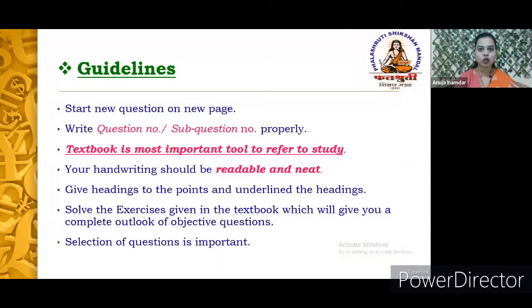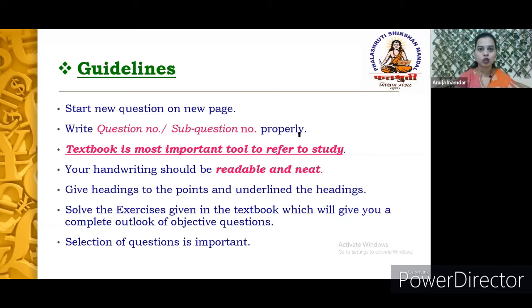Now let's see some quick guidelines. These guidelines will definitely help you write the paper, especially for 3 hours. So always start your question on a new page. Make sure that you write the question number and sub question number properly.